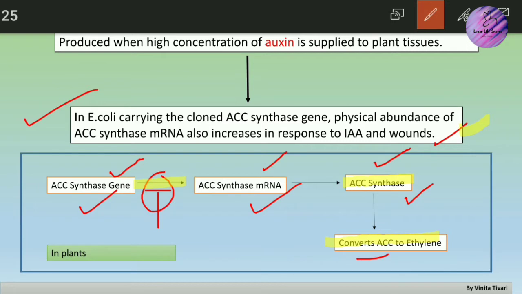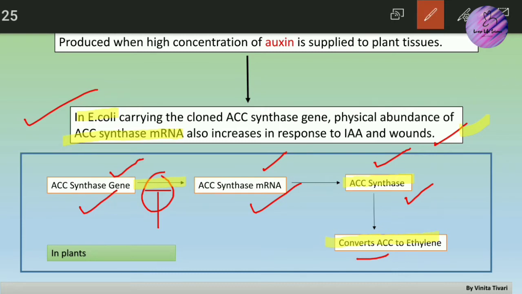Here, the host we have taken is E. coli. After the expression of ACC synthase mRNA in E. coli, you will observe that ACC is present in high amount, and it is also being converted into ethylene. Scientists also tried to study the factors that influence ethylene production.